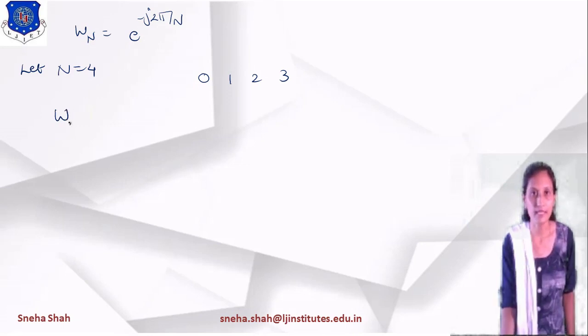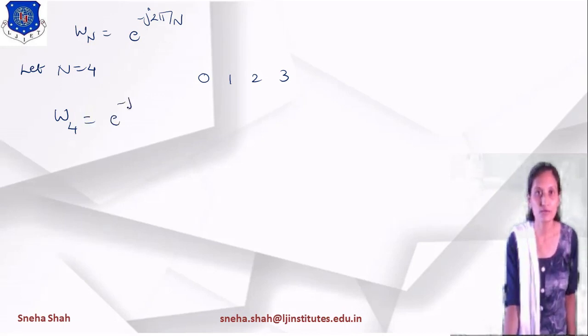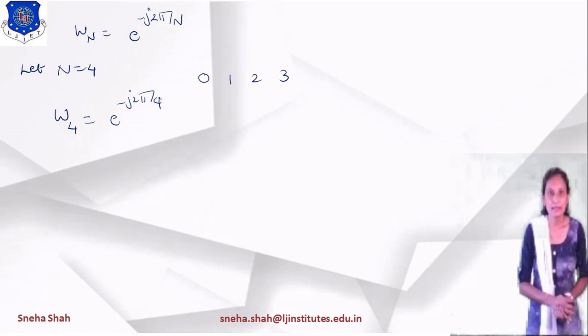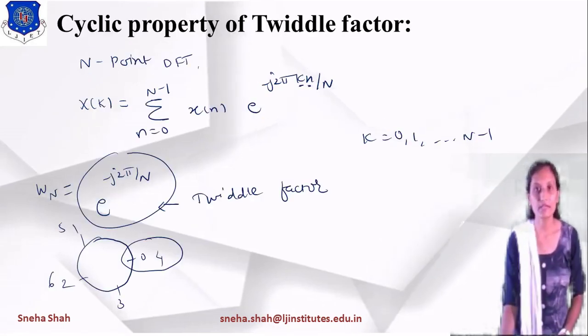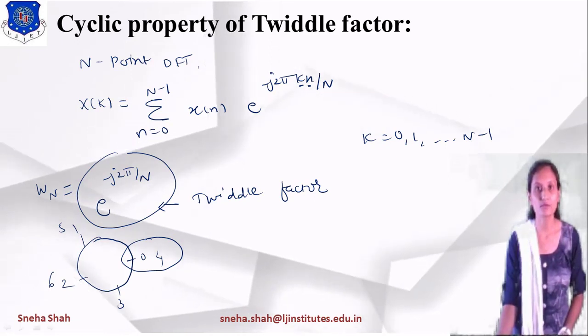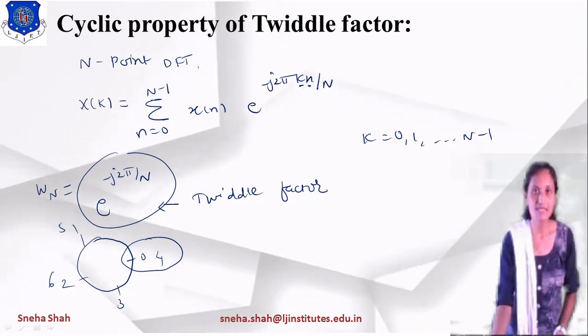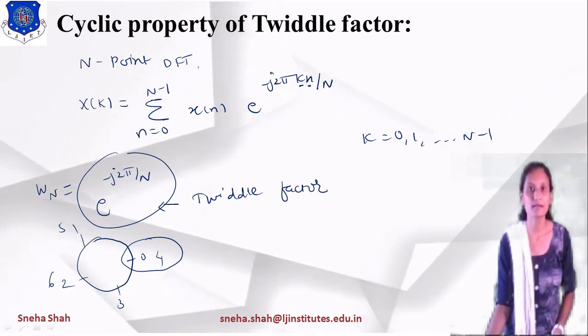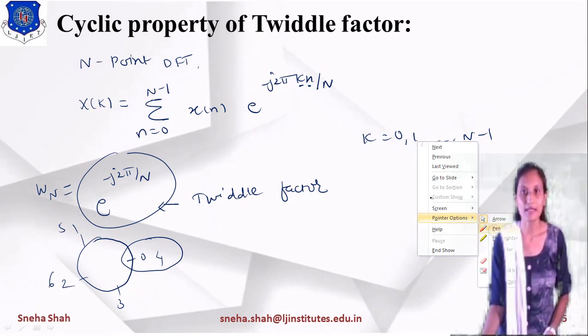Over here, as we have taken n equals to 4, I am writing W4 equals to e raised to minus j 2 pi by 4, right? Now in this you can see that in the equation of DFT we had taken e raised to minus j 2 pi kn by capital N, right?